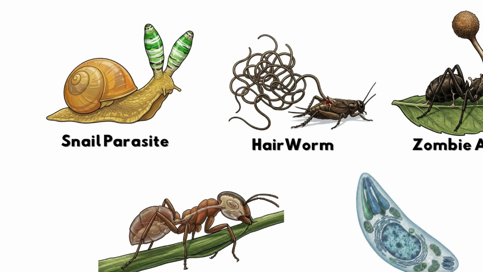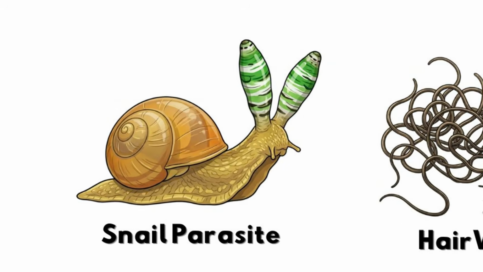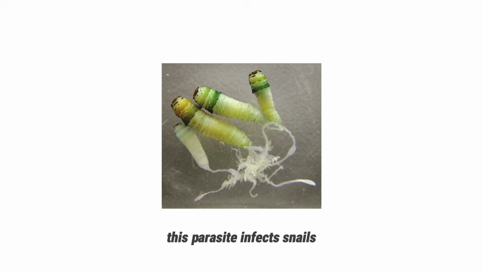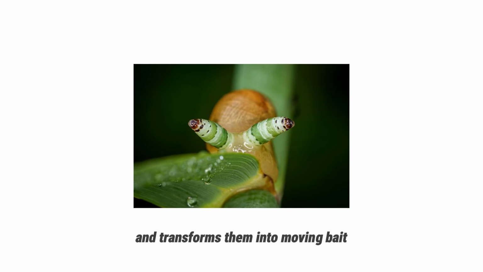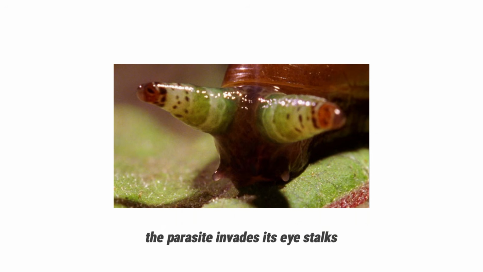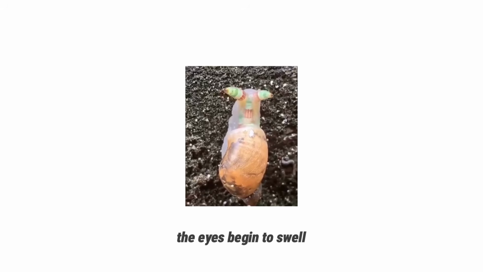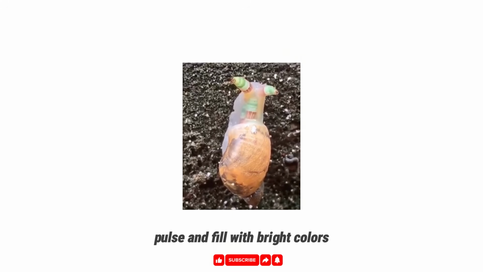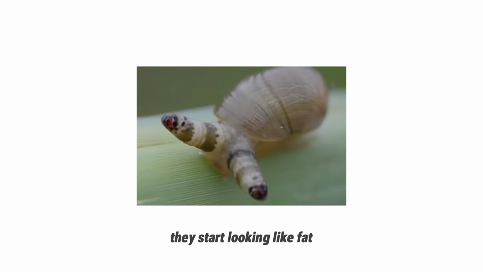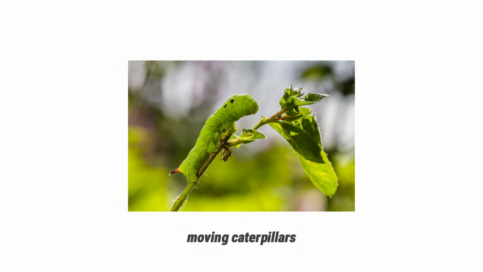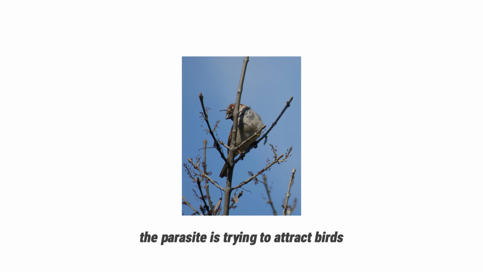Number 1. The snail parasite. This parasite infects snails and transforms them into moving bait. Once inside the snail, the parasite invades its eye stalks. The eyes begin to swell, pulse, and fill with bright colors. They start looking like fat, moving caterpillars. This isn't random. The parasite is trying to attract birds.